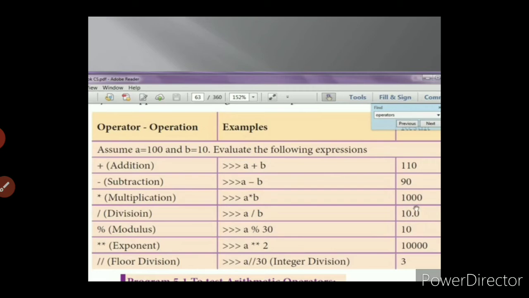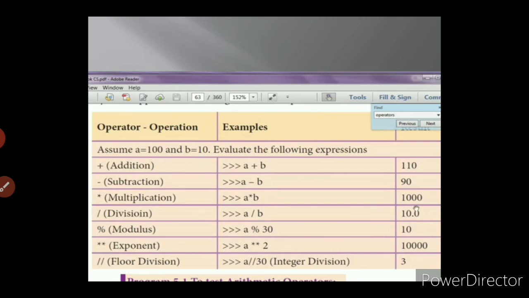Then modulus. What do you mean by modulus operator? In C++ also we had already learned that the modulus operator will give only the remainder value. In case A is 100, divided by 30, the quotient will be 3, and the remainder will be 10. So A modulus 30 means the result will be 10, that is the remainder value of the division operation.